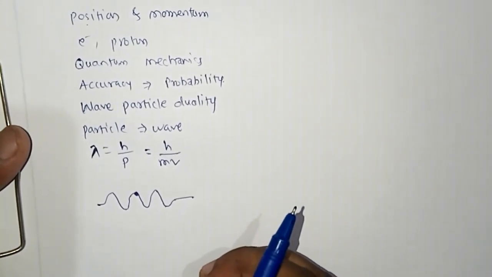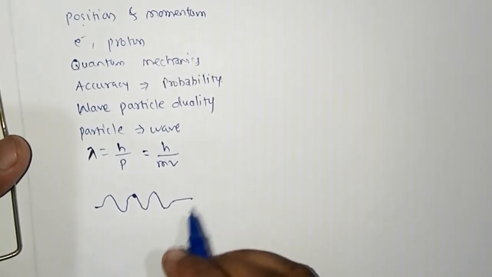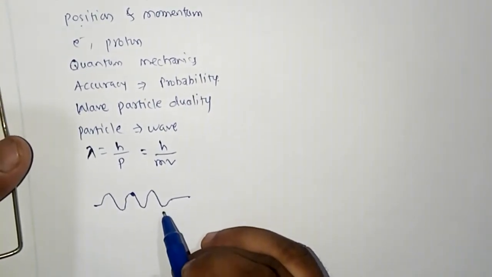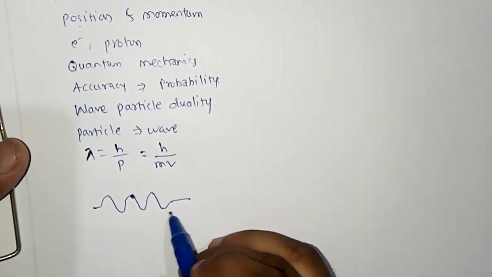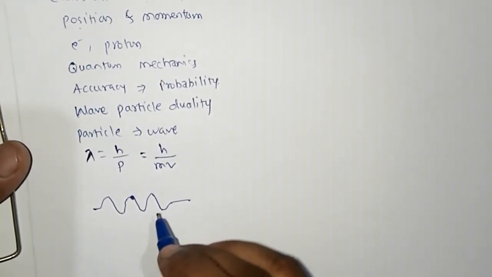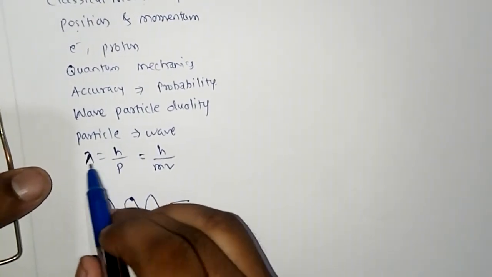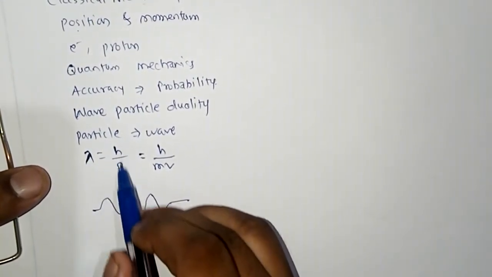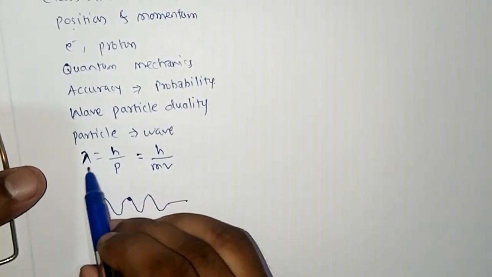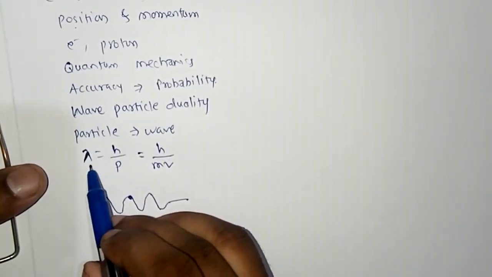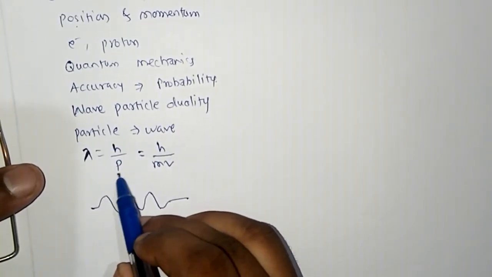But what about its wavelength? As this is a small wave group, we cannot find accurately the value of its wavelength. And see this equation, lambda is equal to h upon p. So if we can't find the value of wavelength correctly, then we can't get the value of momentum.